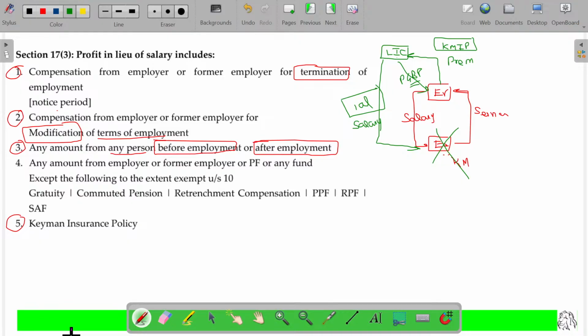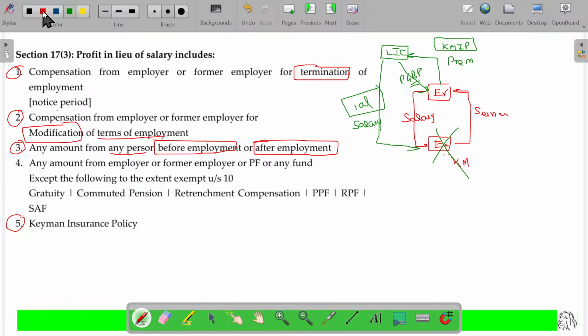I'll always tell you, we referred to the key man insurance policy in salary, no? Then I'll ask you, we have studied it in PGBP, no? Then you will say, no, sir. So that will be the problem always. It will be out of your memory. So cross-verify, this will be covered in a later lecture also. Clear? Hope now you'll be able to understand the key man insurance policy case.